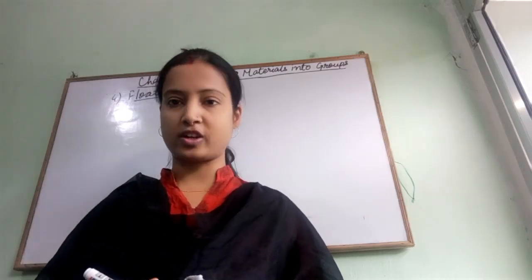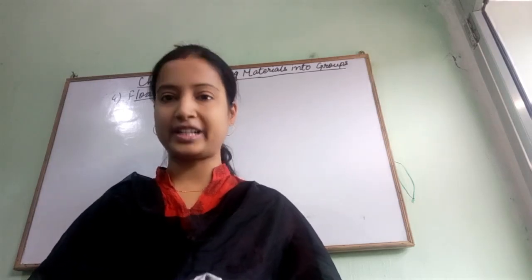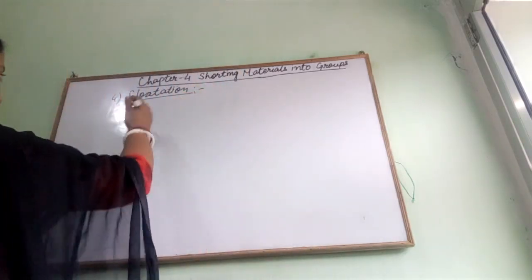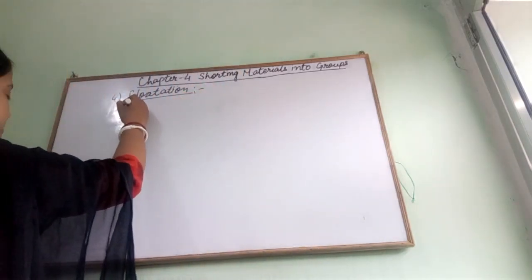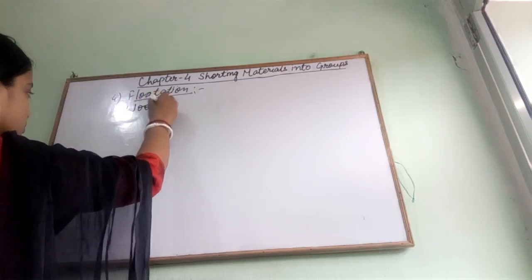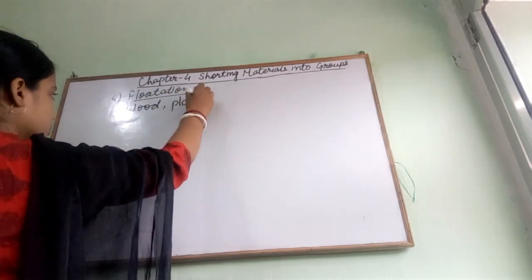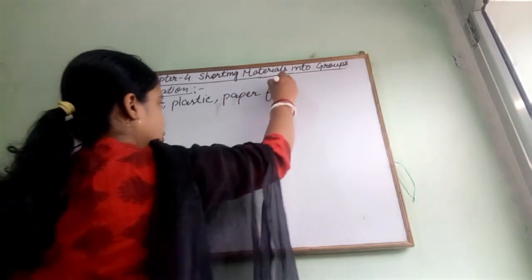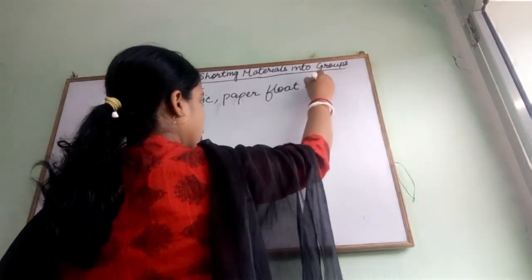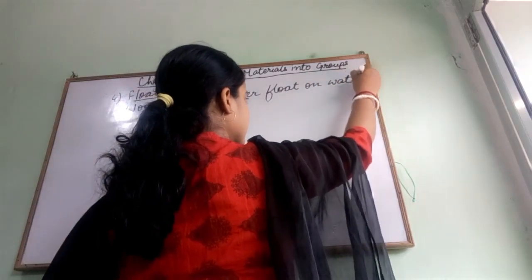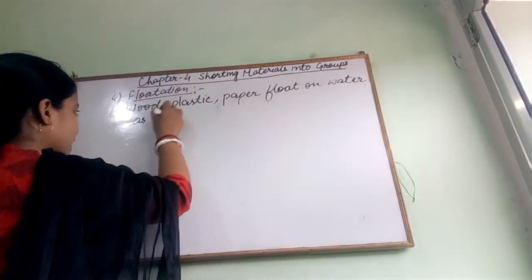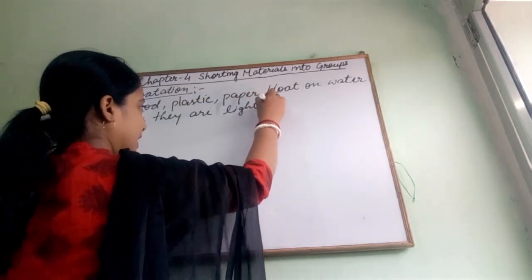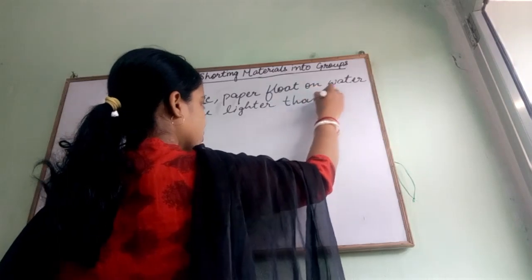So this is also one of the physical properties of materials on which we can classify the materials. Objects such as wood, plastic, paper float on water as they are lighter than water.